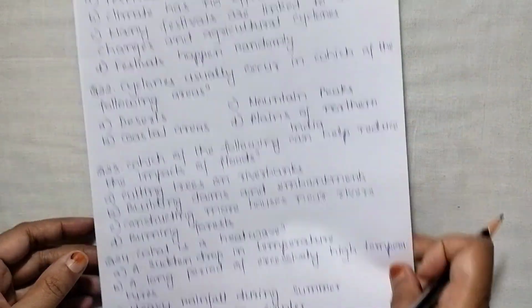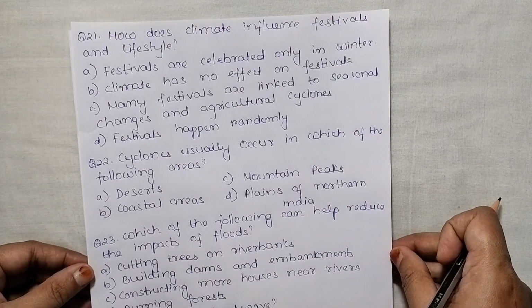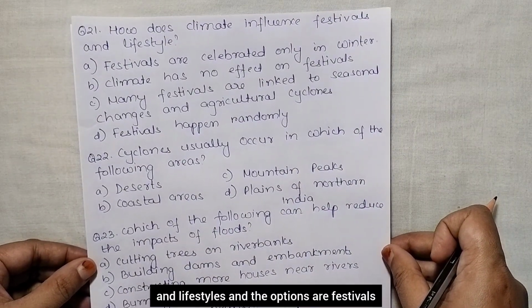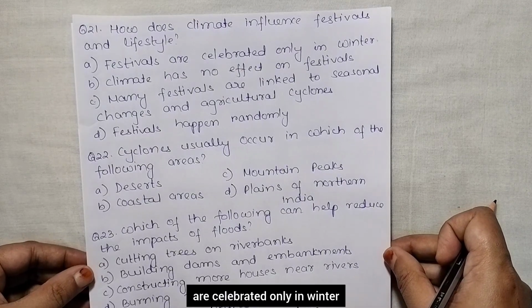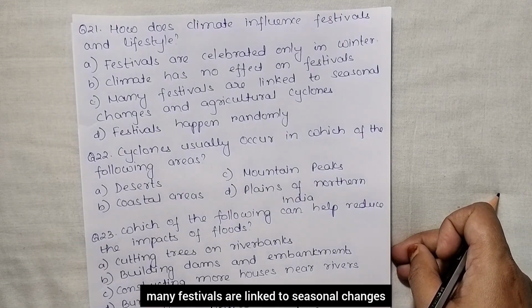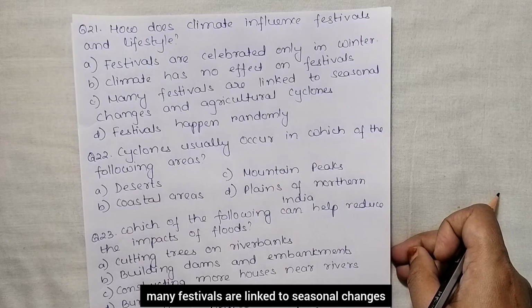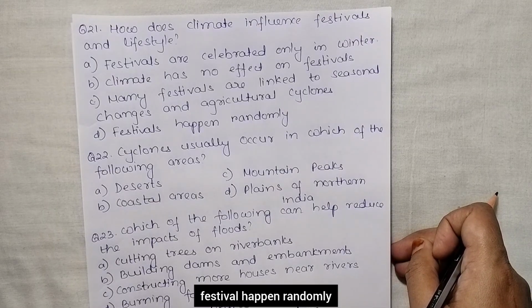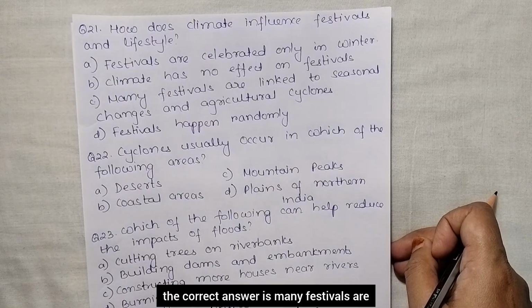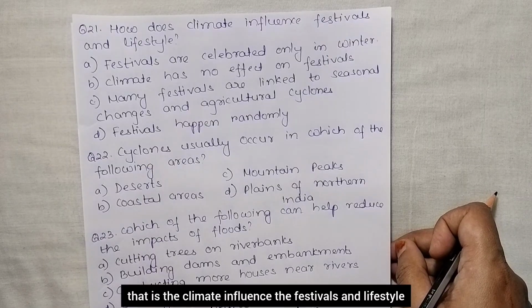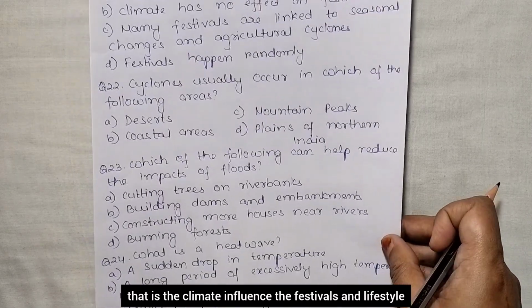Next, how does climate influence festivals and lifestyles? And the options are festivals are celebrated only in winter. Climate has no effect on festivals. Many festivals are linked to seasonal changes and agricultural cycles. Festivals happen randomly. So, the correct answer is many festivals are linked to seasonal changes and agricultural cycles. That is, the climate influences the festivals and lifestyles.